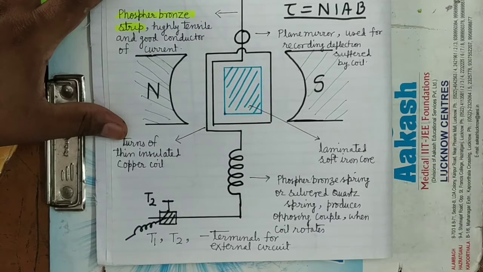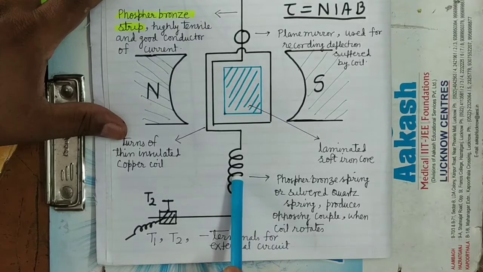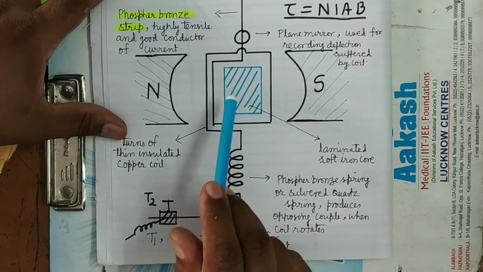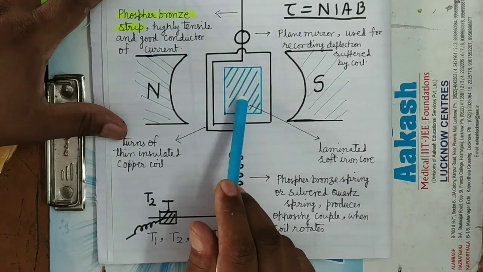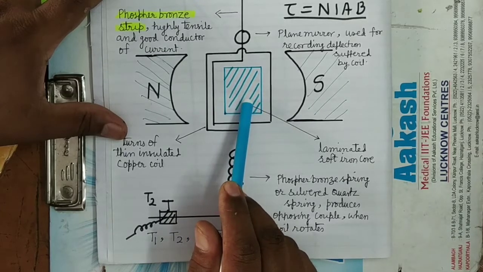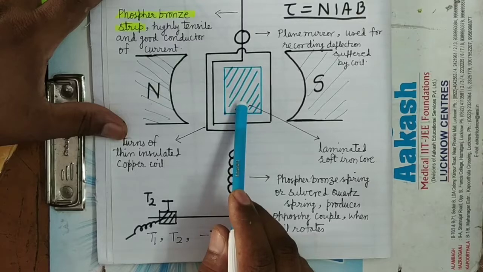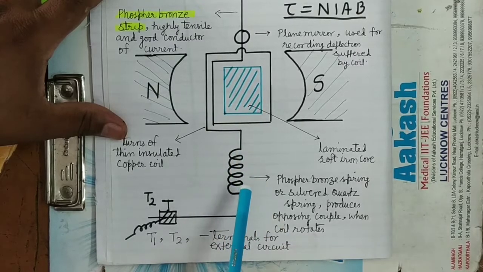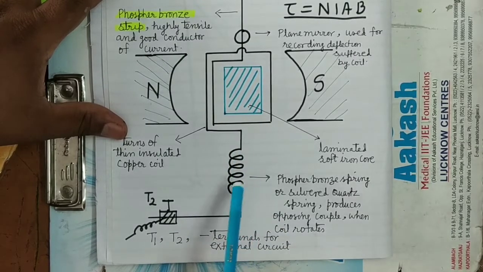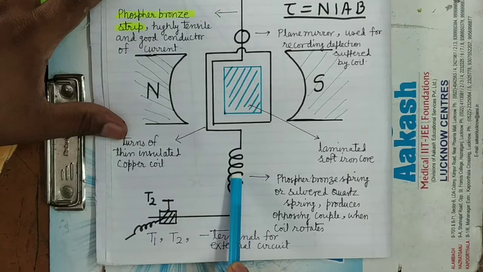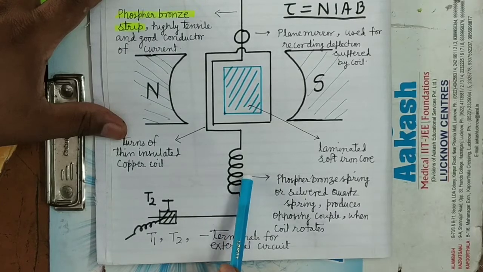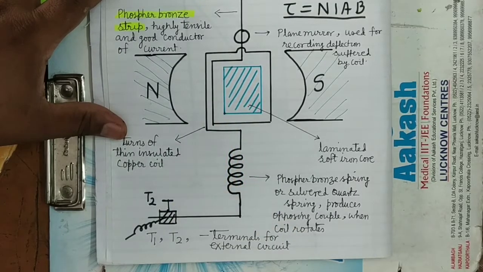It will produce an opposing couple, opposing the deflecting couple, which is produced here due to the passing of electric current. It will produce a restoring couple, which opposes the deflecting couple.